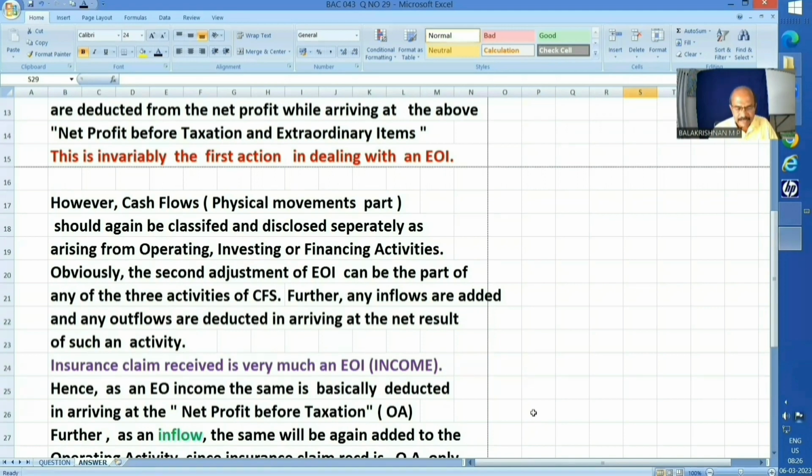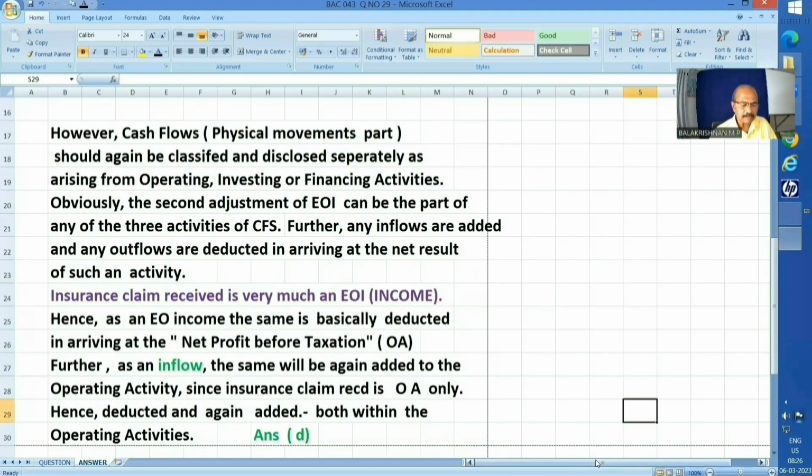Obviously, the second adjustment of the extraordinary item can be part of any of these three activities of the cash flow statement. Further, any inflows are added and any outflows are deducted in arriving at the net result of such an activity. Okay? Now let us go back to the question.